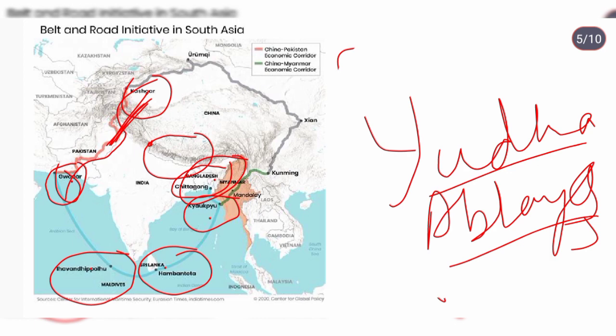China gives loans with interest, and when countries are not able to return the loan, they used to rule them. They used to buy the ports, and they used to deploy military there. That's the strategy of China. The neighboring countries of India are trapped in that. You can see that Bangladesh, Myanmar, Sri Lanka, Maldives, and Pakistan, all of them are trapped in that.